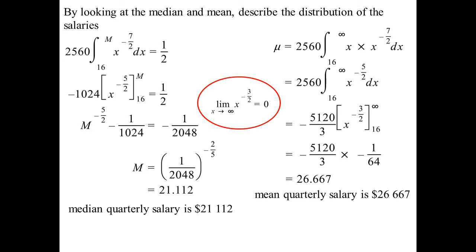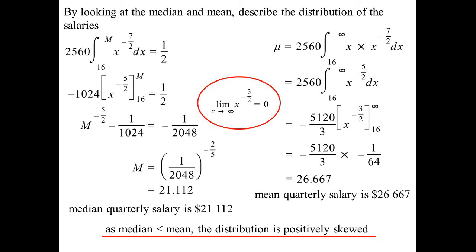Describe the distribution of the salaries. Here's a term you might not have heard for a while. Oh, well, it's positively skewed. Okay. So when your median is less than the mean, that means more than 50% of your data is on the left-hand side of the average. So that's what we call positive skew. Now, if the median is greater than the mean, then more than 50% is on the right-hand side, and that would be negatively skewed.